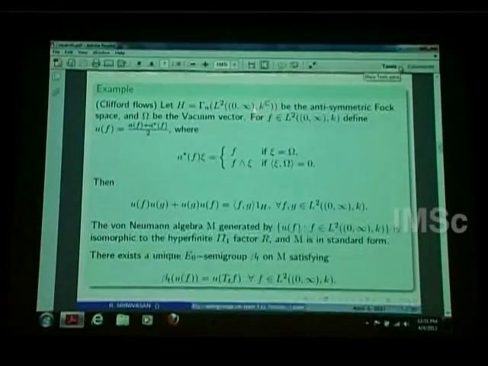So as before, I take this K, the Hilbert space I have already talked about. Then I am taking these L2(0,∞) functions, square integrable functions taking values in K. So I consider H to be the antisymmetric Fock space of this. I don't want to define antisymmetric Fock space. This is some sort of exponentiation; there are different ways of exponentiating a Hilbert space, and this is one such. H is the antisymmetric Fock space of this L2(0,∞; K^c). In the antisymmetric Fock space, there is something called a vacuum vector, which I am denoting by omega.